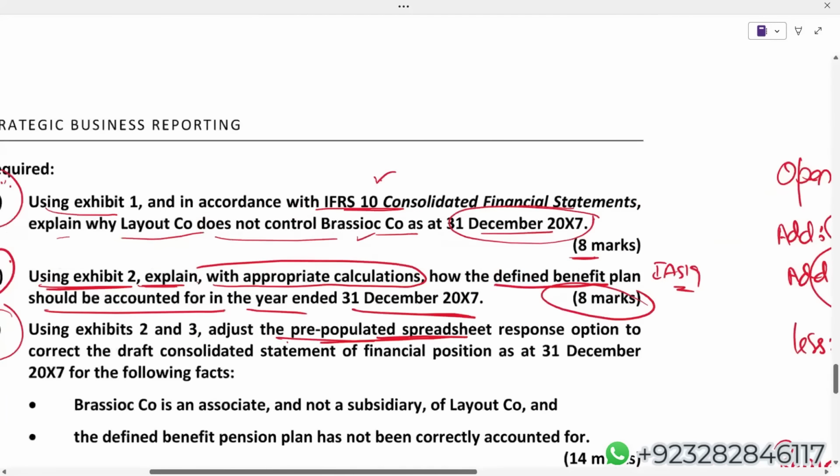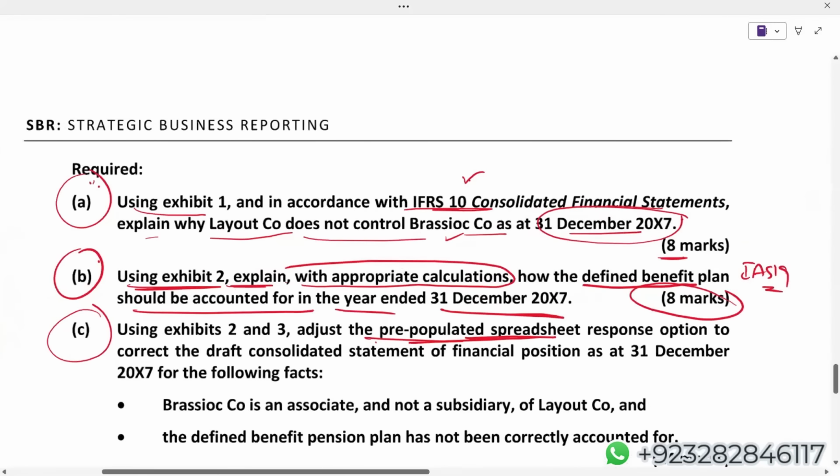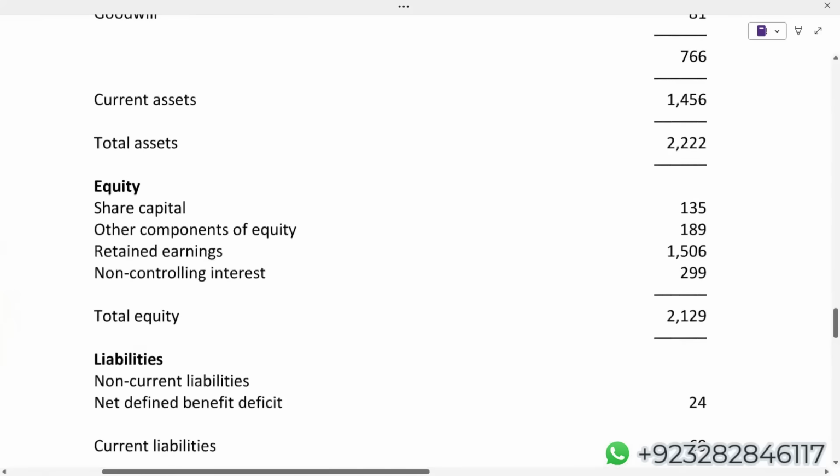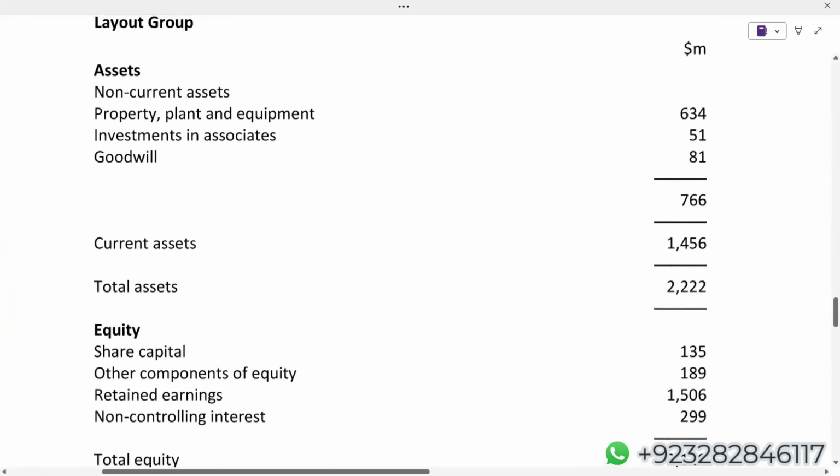Now let's read the requirement again, part B. Using Exhibit 2, explain with appropriate calculations how the defined benefit plan should be accounted for in the year ended December X7, 8 marks. Now let's read the question. Exhibit 2.